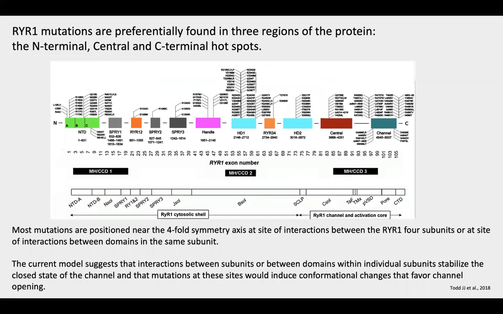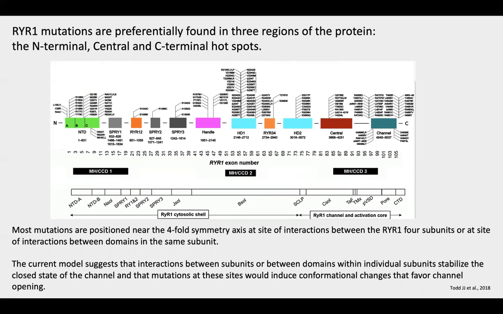Alignment of causative mutations in correspondence of the structural domains identified by cryo-EM studies has revealed that several mutations are positioned near the fourfold symmetry axis at the site of interaction between the RYR1 4 subunits, while other mutations are positioned at the site of interaction between domains within the same subunit.